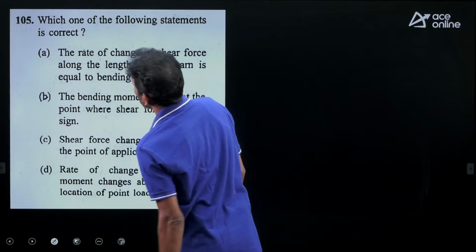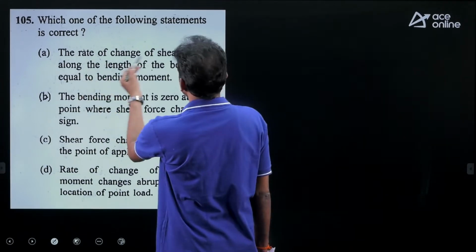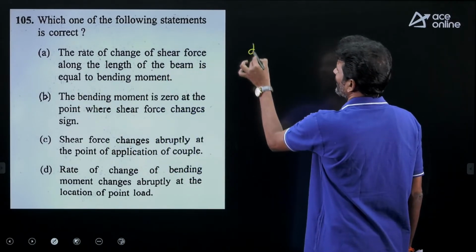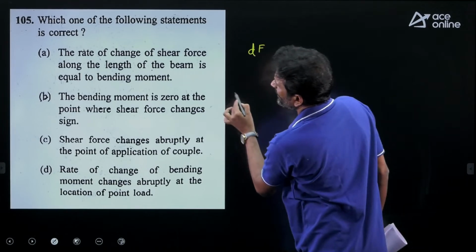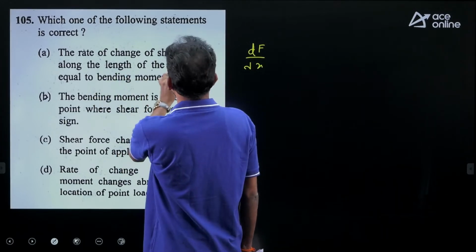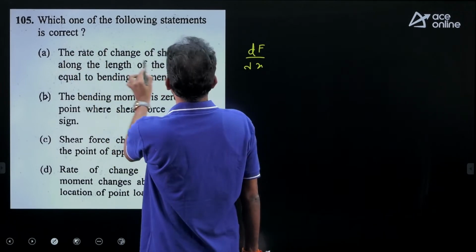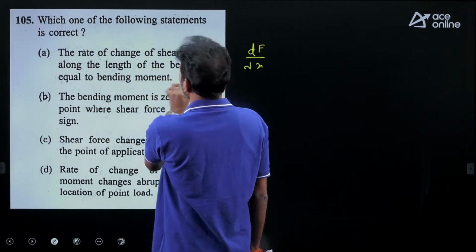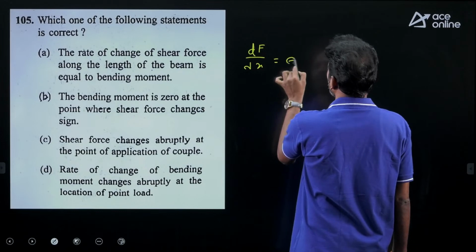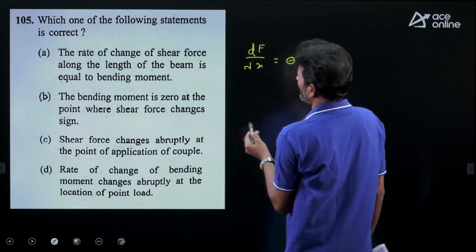Let's move on to the next question. Which one of the following statements is correct? The rate of change of shear force along the length of the beam is equal to the bending moment. So dF divided by dx, the rate of change of shear force, is nothing but omega, the rate of loading.